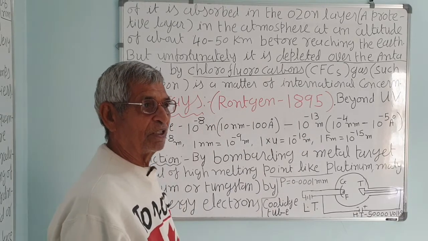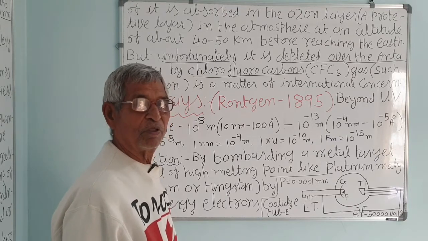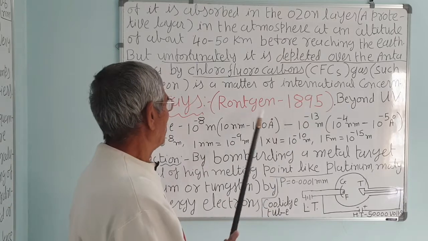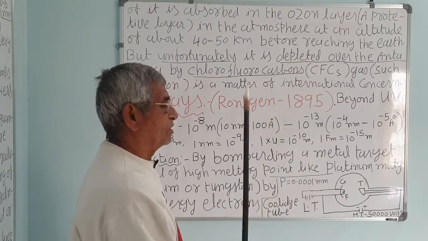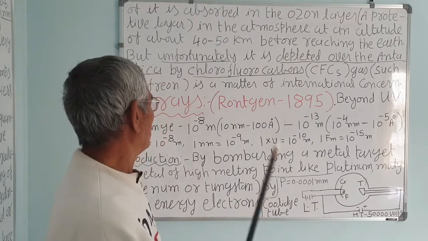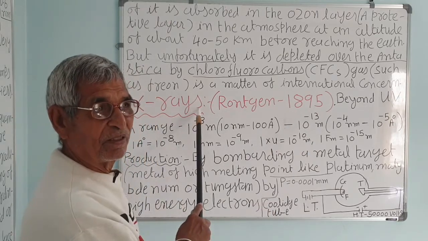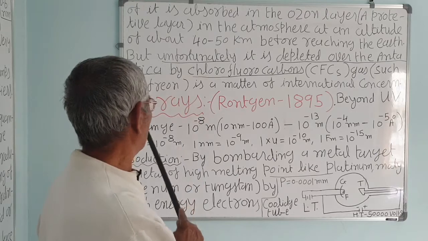He was studying the discharge of gases through a discharge tube, and the invisible rays were coming. He was not knowing the name of this, so he called it X-rays. X-rays means any ray, unknown name.